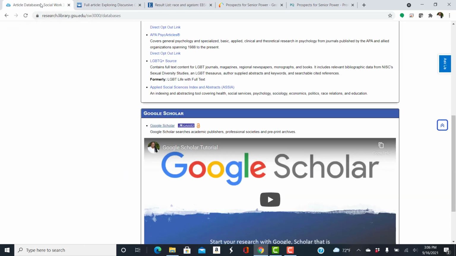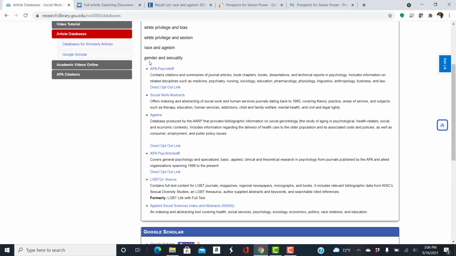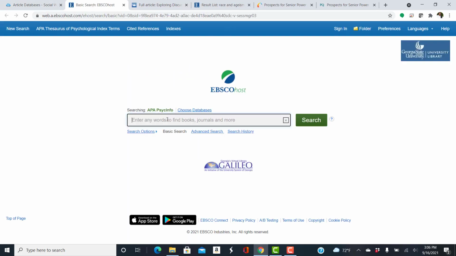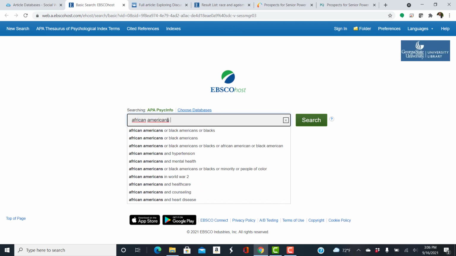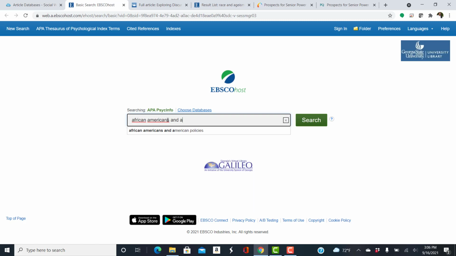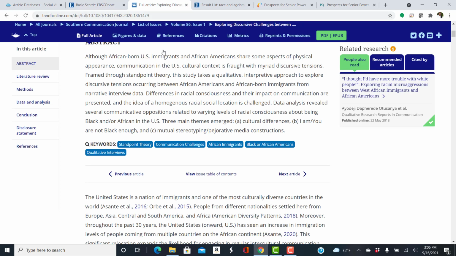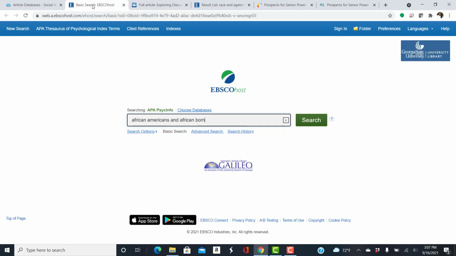So I am going to go back to APA PsycInfo, and let's just try African-born, just some keywords from this. African immigrants, let's try that.